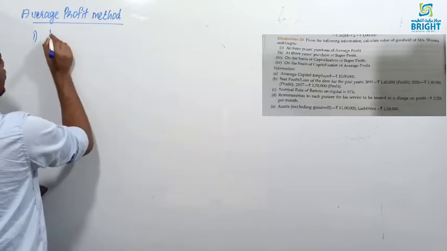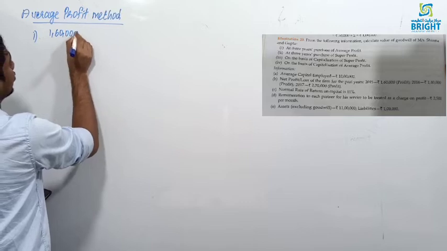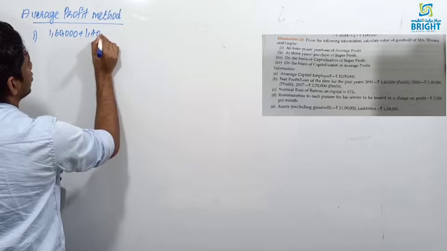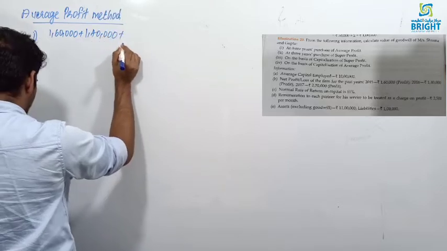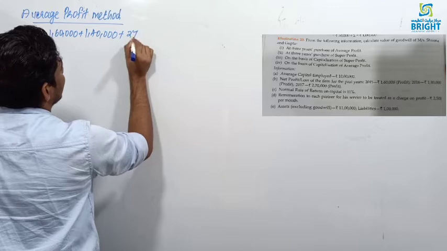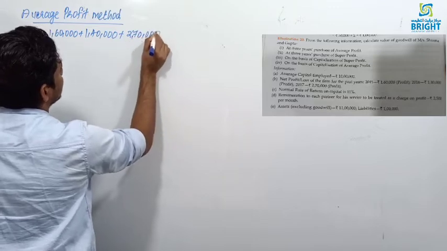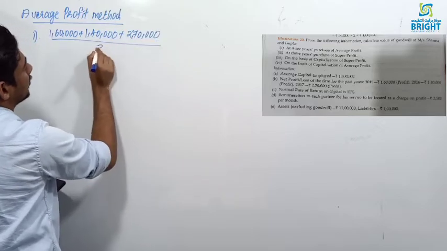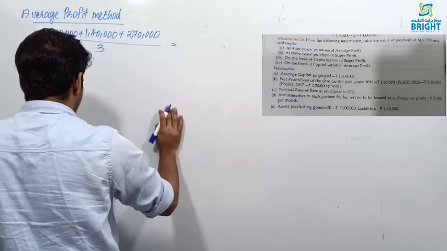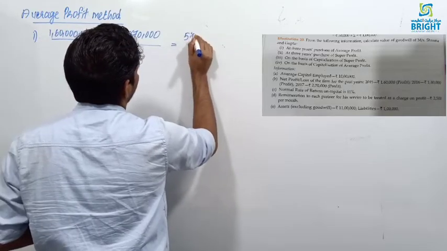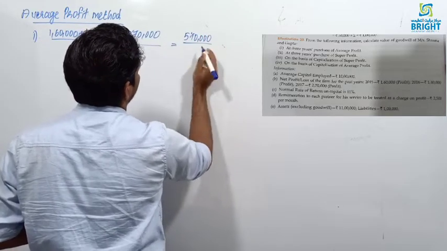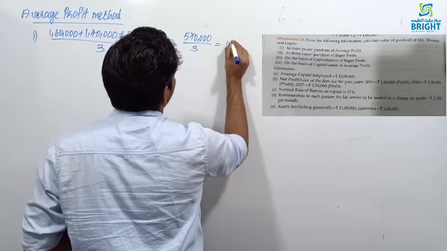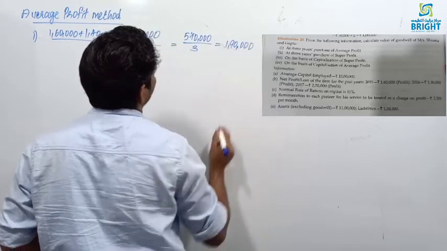Here first year profit is 1,60,000 plus 1,40,000 plus 2,70,000. This is there in the question. Last 3 years profit they are given. You divide with 3. You will get 5,70,000. 5,70,000 divided by 3, that is equal to 1,90,000. So average profit is 1,90,000.